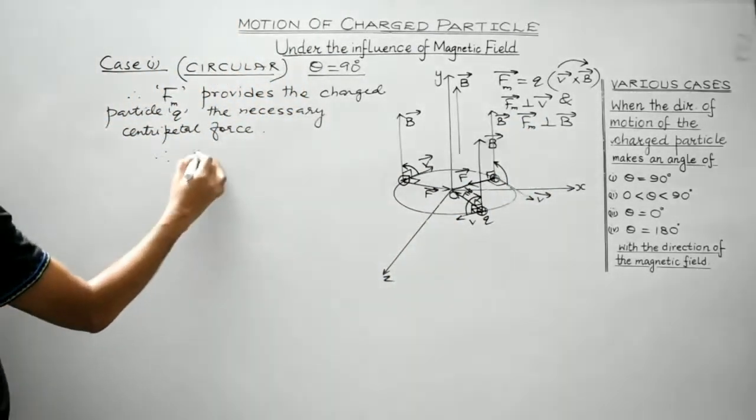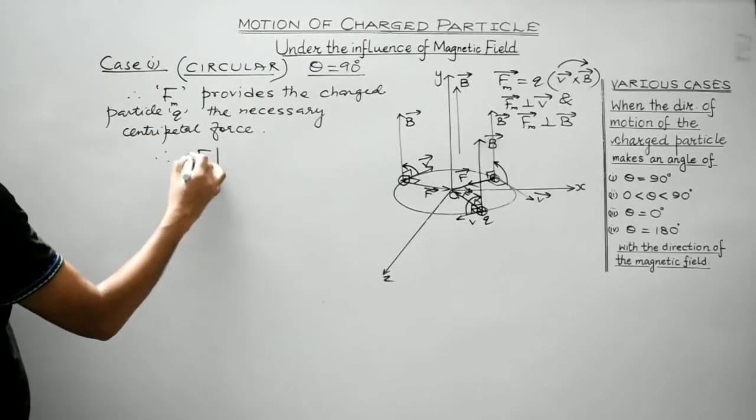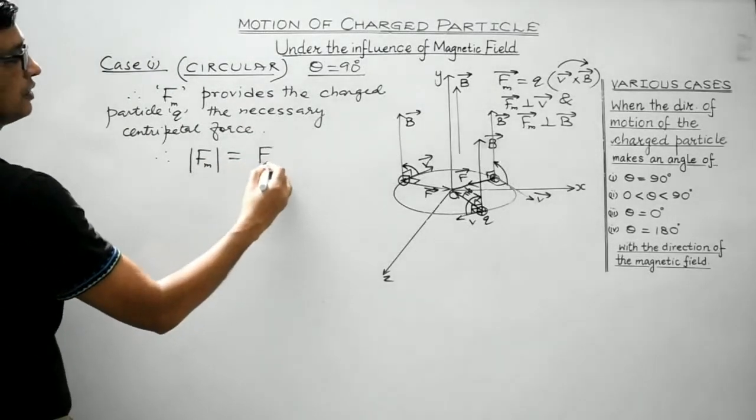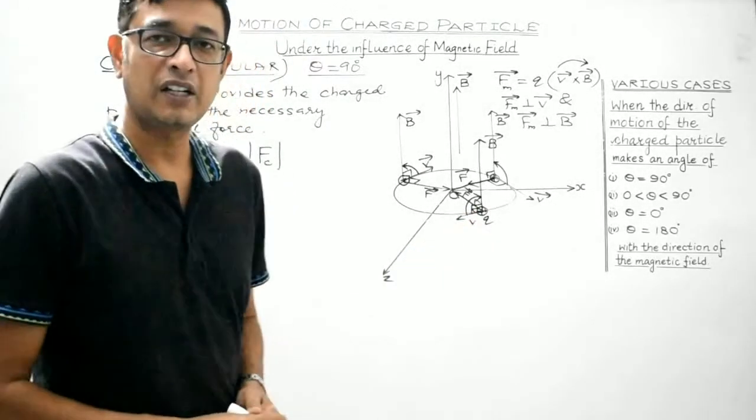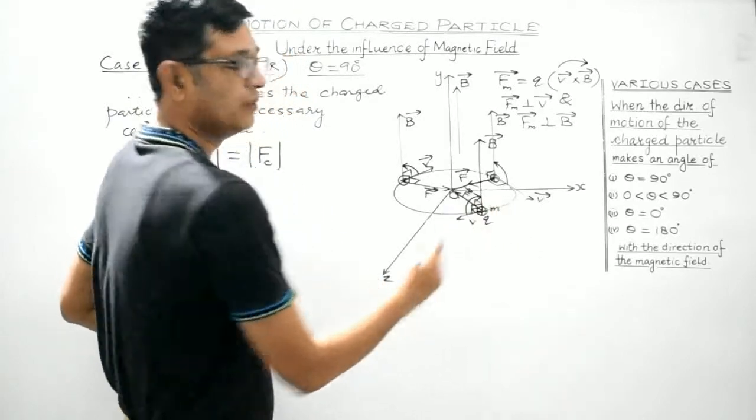Therefore, mathematically, students, the magnitude of Fm should be equal to Fc. Clear? And suppose the mass of this charged particle under consideration is small m.